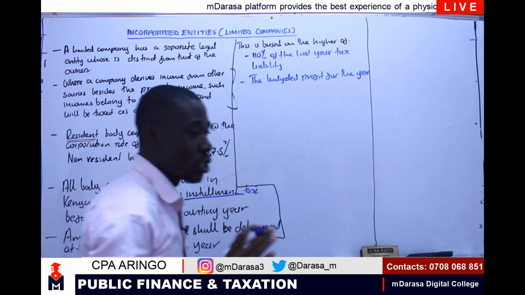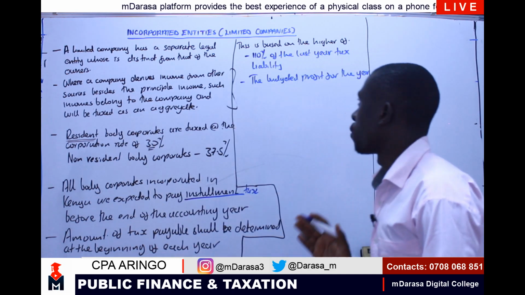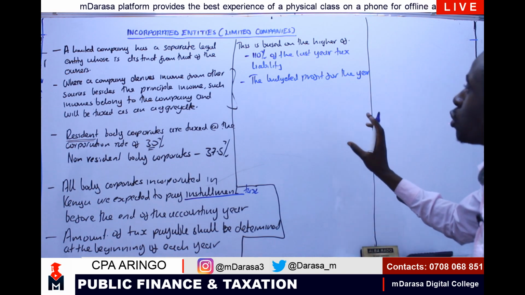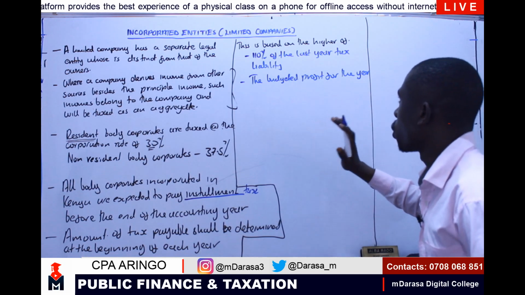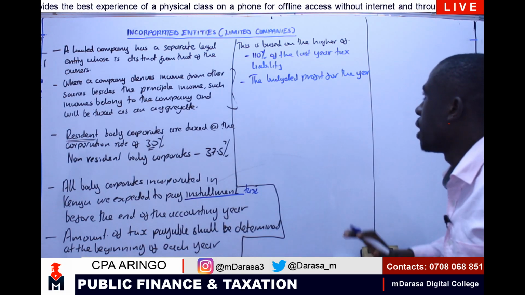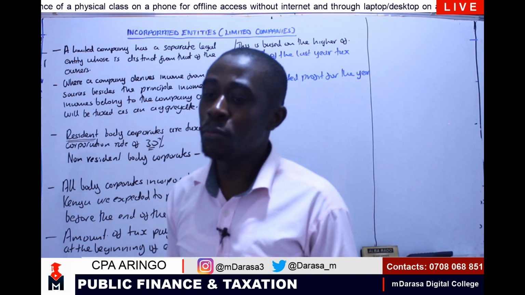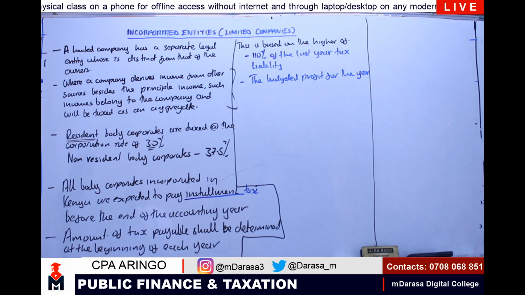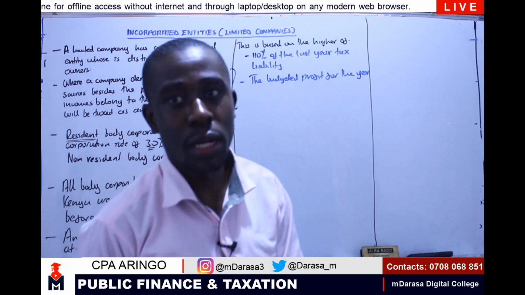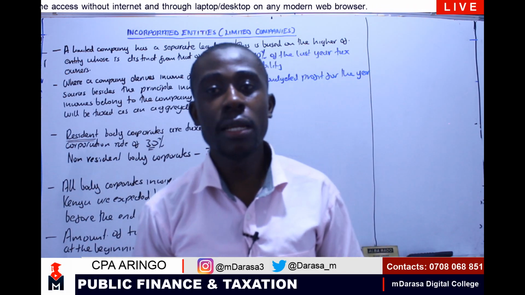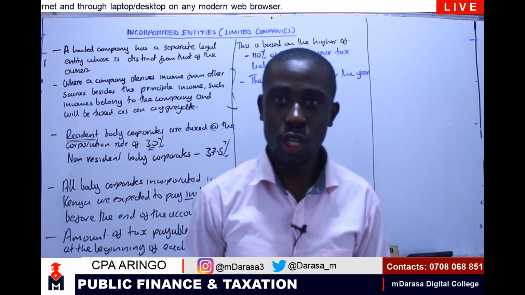My good students, I want you to understand this concept clearly. We are saying that for us to determine the amount that you are going to pay on installment, we'll be taking 110% of the last year's tax liability or the budgeted profit for the year. Now, the budgeted profit for the year will fit in very well if I'm dealing with a new company, or a company that probably made a loss in the previous accounting year.